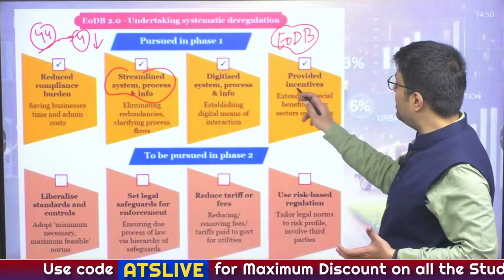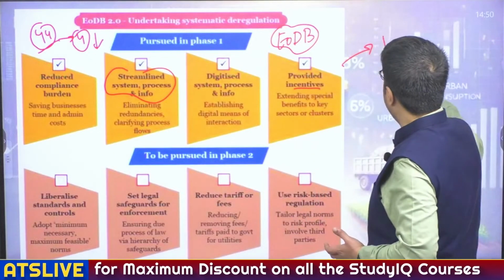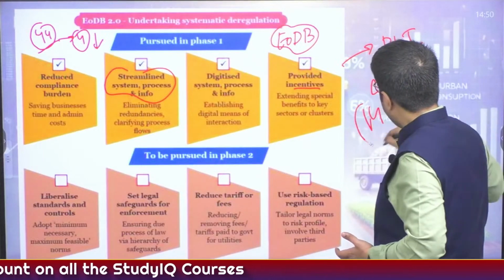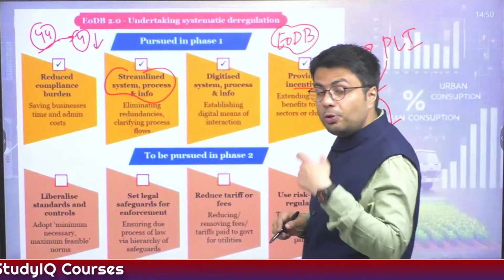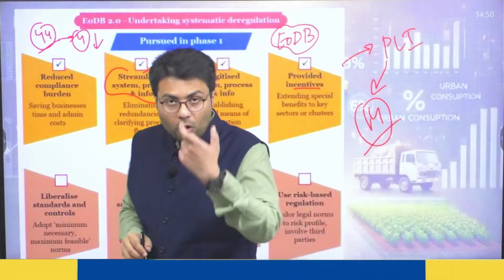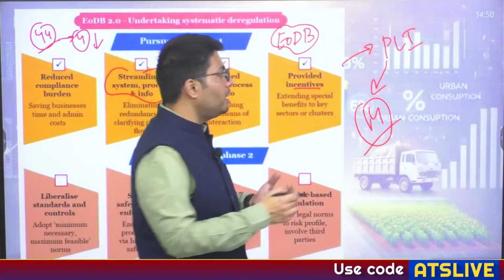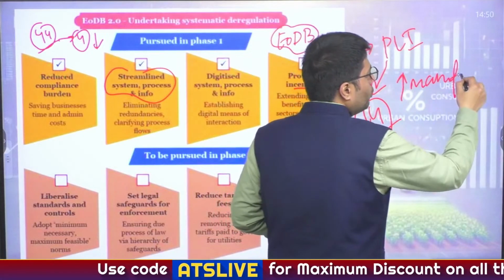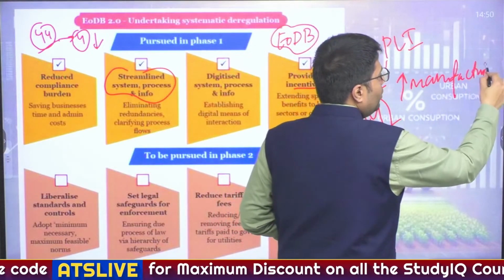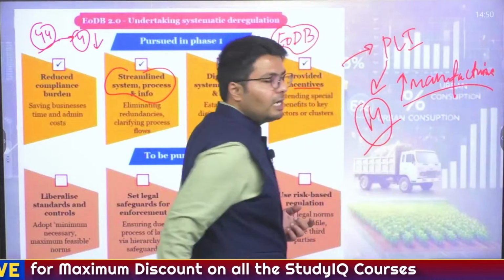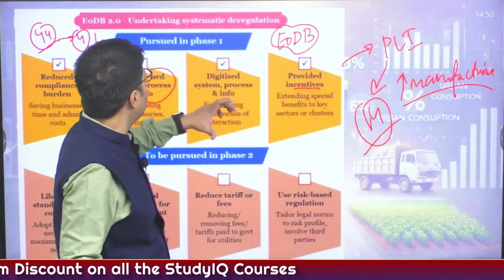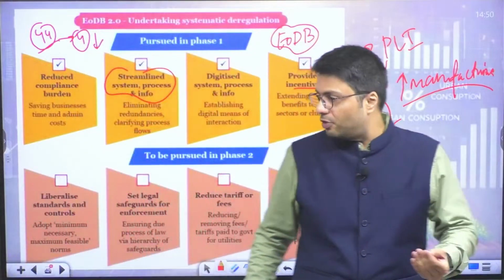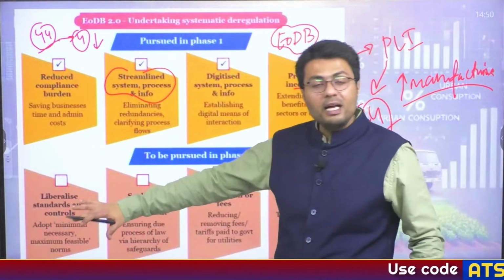Also, it provided incentives through various schemes like production linked incentives, where the incentives are provided in 14 sectors that have a major potential to create employment in India. Also, these kinds of sectors have the potential to increase the contribution of manufacturing in India's growth prospects. So this kind of support was provided by the government of India in its first phase of providing ease of doing business, and now we need the second phase of ease of doing business, and this includes liberalization of